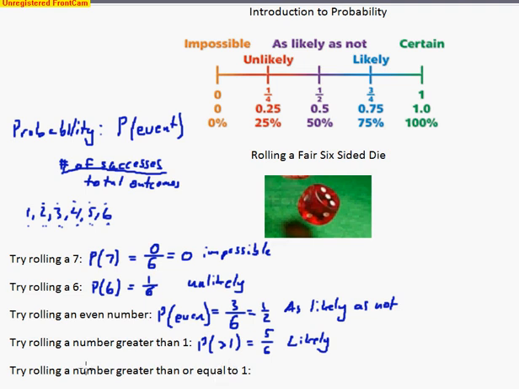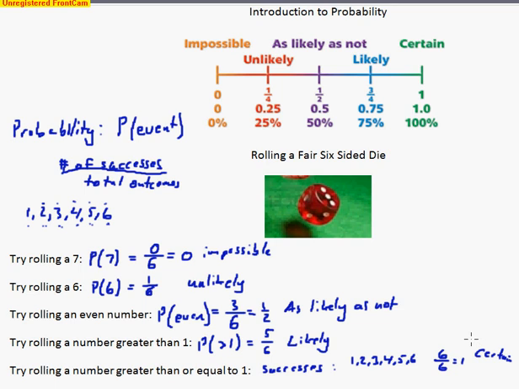We'll try rolling a number greater than or equal to 1. So what are the possibilities? List them. See, we could have some successes or numbers that would end up being greater than or equal to 1 would be either a 1, a 2, a 3, a 4, a 5, or a 6. And so it's all the numbers. So it's 6 out of 6, which is 1. So we call that a certain event. So we know it's going to happen. And that's what we end up having. So we have a probability in a range.